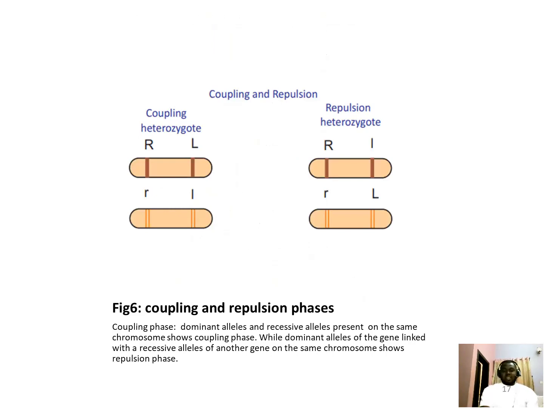You can take a look at this diagram. This one is a dominant allele, this one is a recessive allele, and they all lie on the same chromosome. So in this case, you can see it's showing a coupling phase.